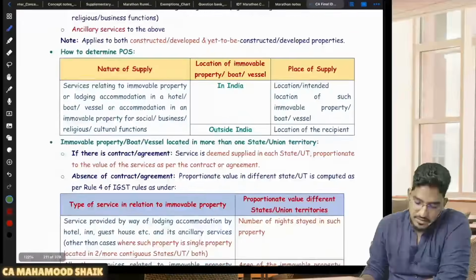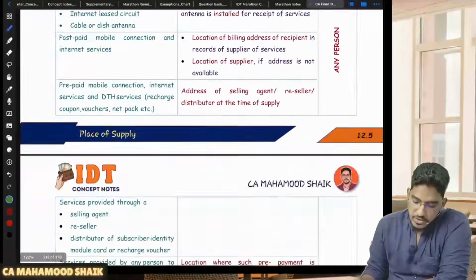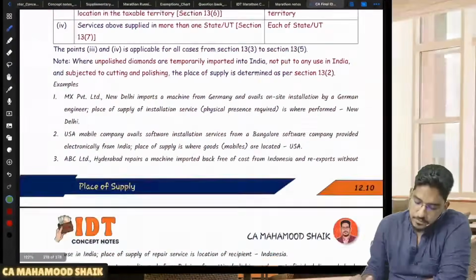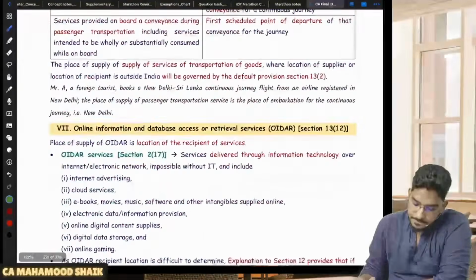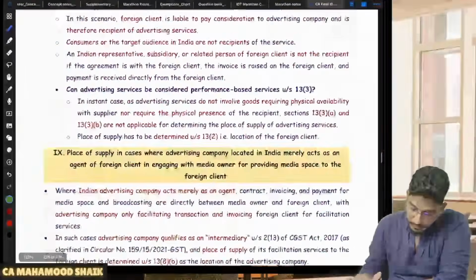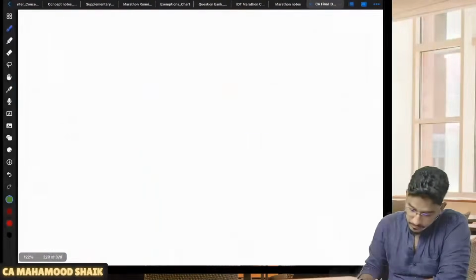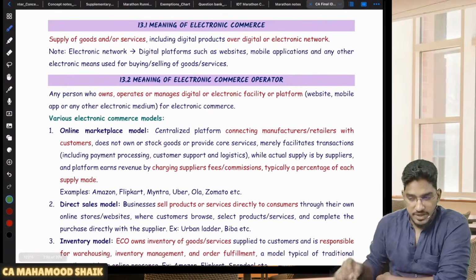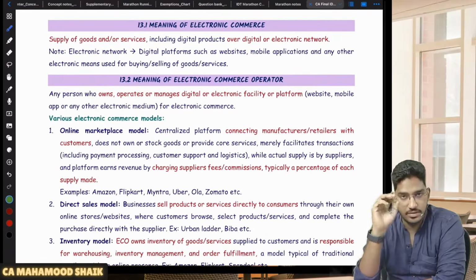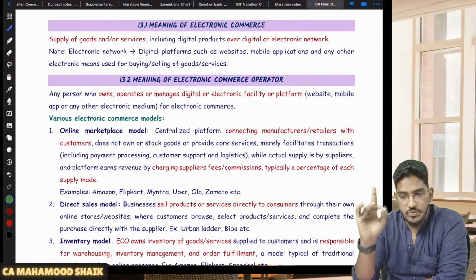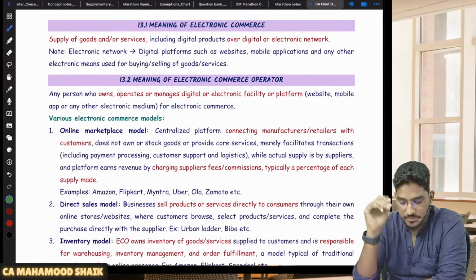Now what we'll try to do is cover TCS, e-commerce operators. So when it comes to e-commerce operators, taxation things are a little different. One thing we are already aware. Right. So when it comes to e-commerce transactions, the taxability is going to be quite different. The way the transactions are going to get taxed is a little different. So I will tell you one thing we already know. In case of e-commerce transactions, one special tax treatment we already know. So what is that one special treatment of tax which we are already aware of?